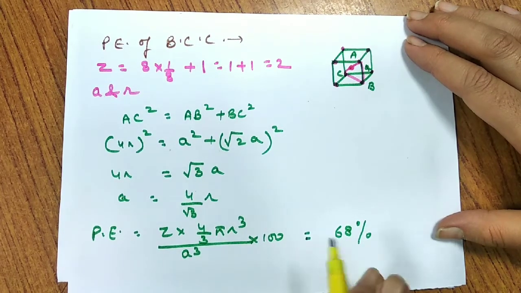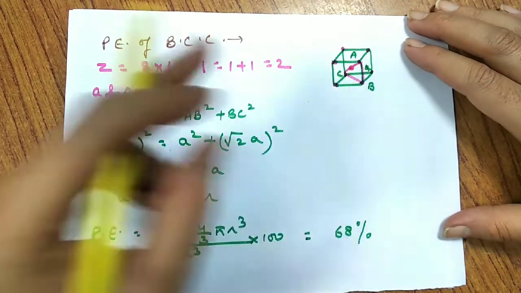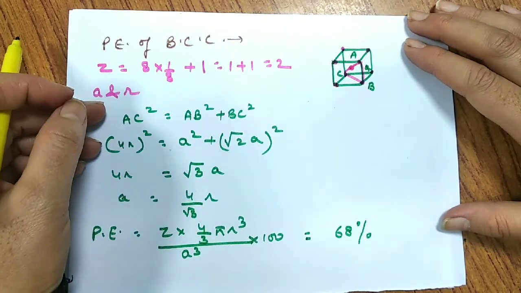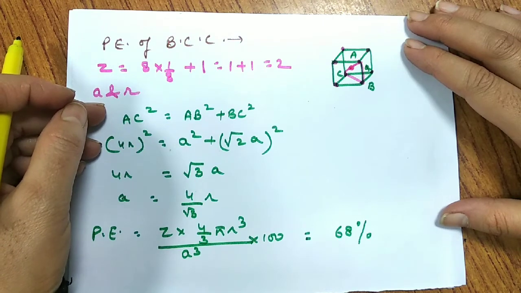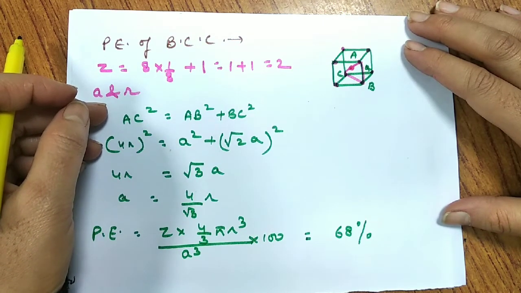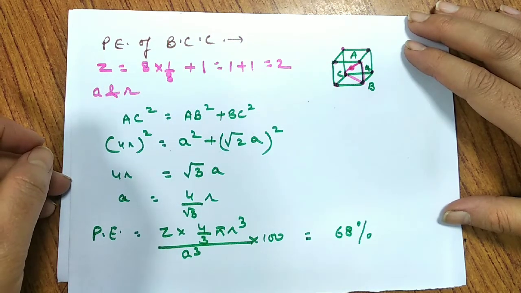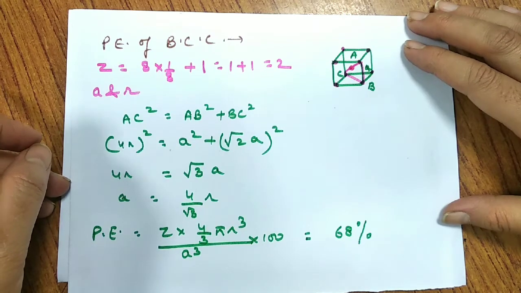So this is 68% means this is the space occupied by the constituent particles. So if I ask you which one is more closely packed, so it is face centered. Less closely packed is simple cubic system. So this is how we can find the packing efficiency, and you should remember these percentage also. Let's move further.